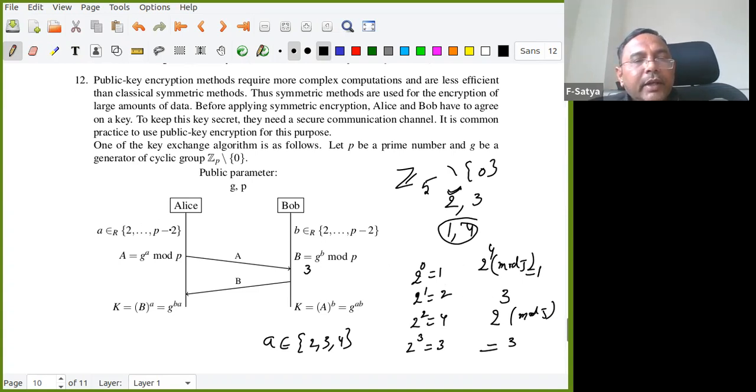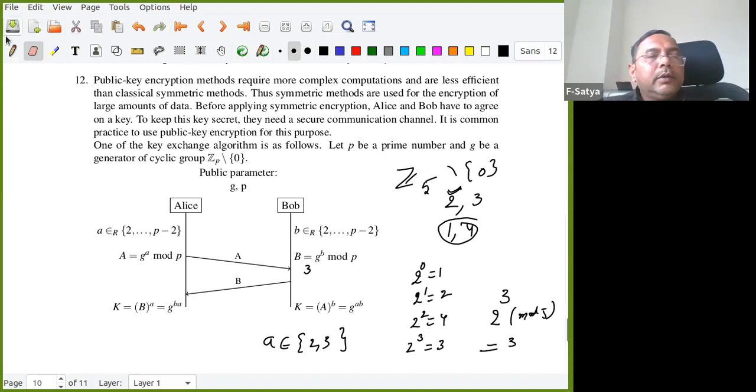We are going only up to P minus 2. So what is P minus 2 then? It is 3. So that's the reason we are not going up to 4. Only 2, 3. Sorry for the small prime, that's a problem. So maybe he takes 2 squared, then it is 4, and 4 will be sent. See, b also can be equal to a, randomly chosen, we don't know, right? So here 4 has reached.